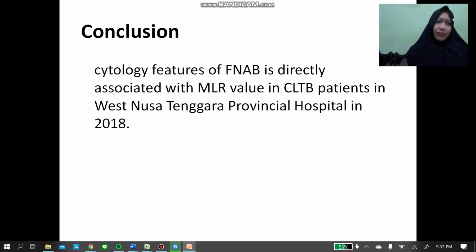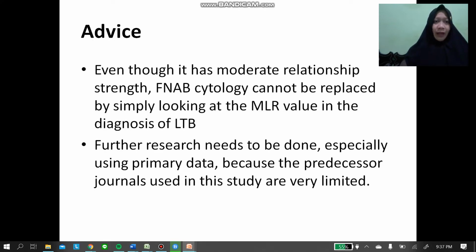Our conclusion is that cytology feature of fine needle aspiration biopsy is directly associated with MLR value in CLTB patients in West Nusa Tenggara Provincial Hospital in 2018. Our advice is that even though it has moderate relationship strength, fine needle aspiration biopsy cytology cannot be replaced by simply looking at the MLR value in the diagnosis of lymphadenitis tuberculosis.